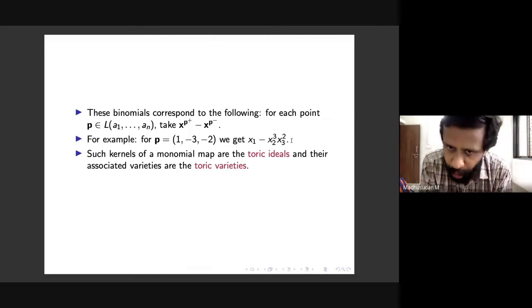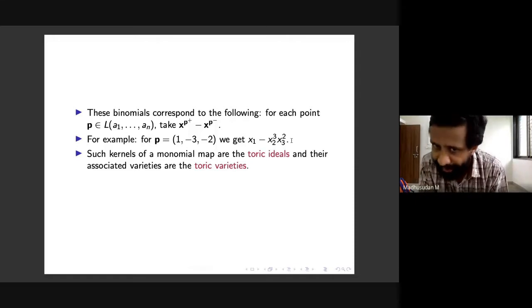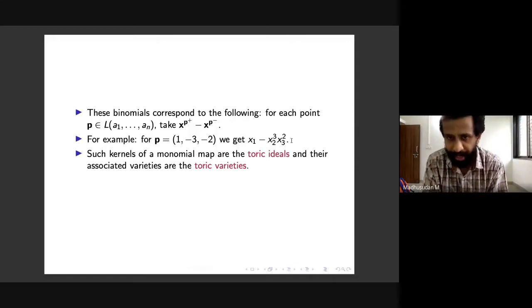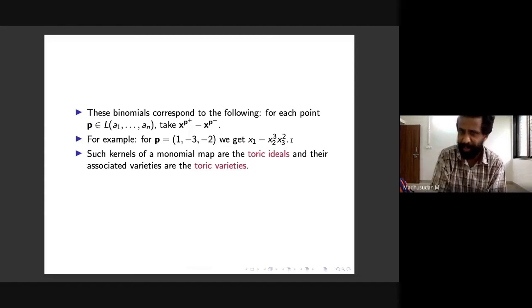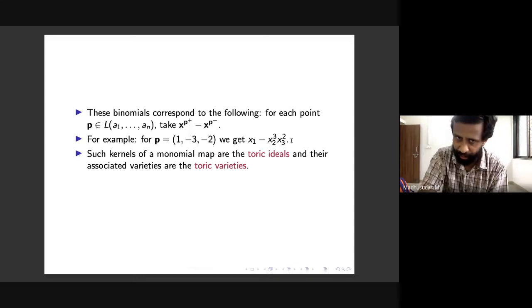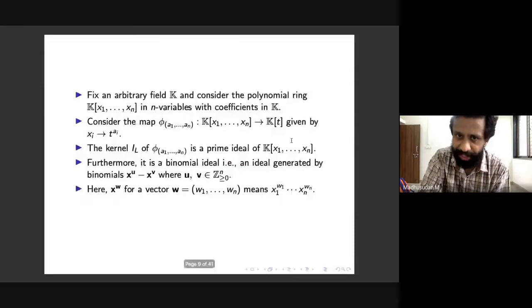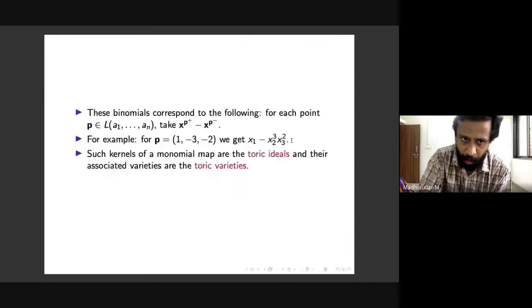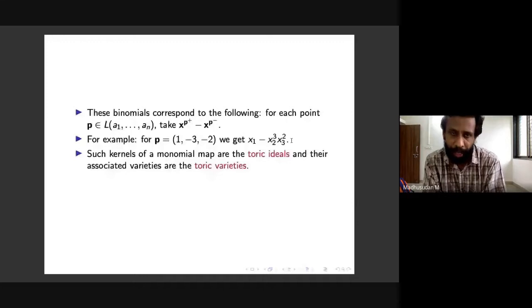Such kernels of monomial maps are what are called toric ideals in the literature. We have seen these toric ideals in the Kakak seminar recently when Professor Jugal Verma's talks came up. The associated varieties, their zero sets or associated schemes, are called toric varieties. This is vastly studied in the literature, a well-established territory. And now here is an example.